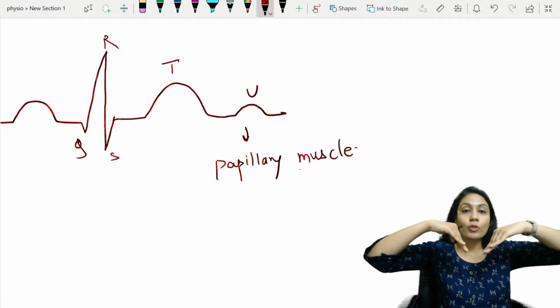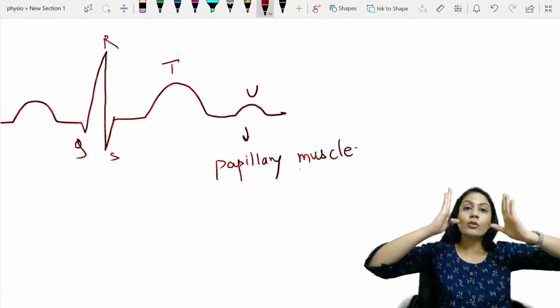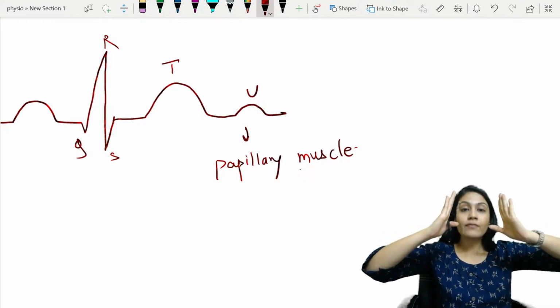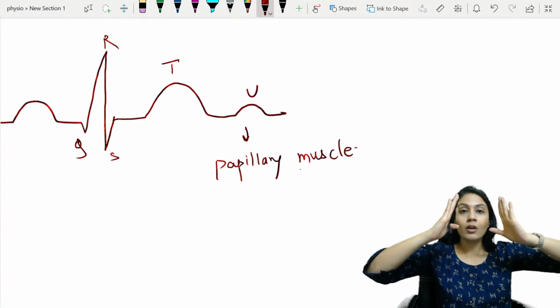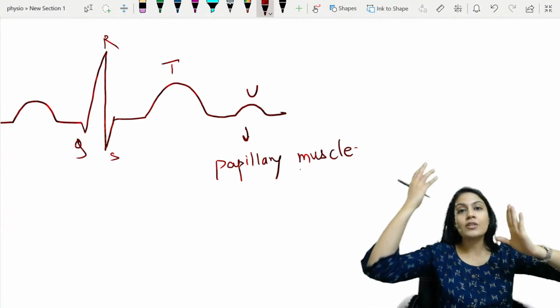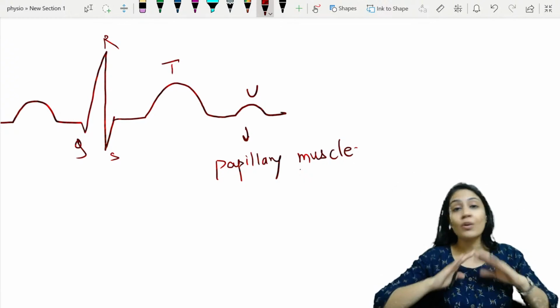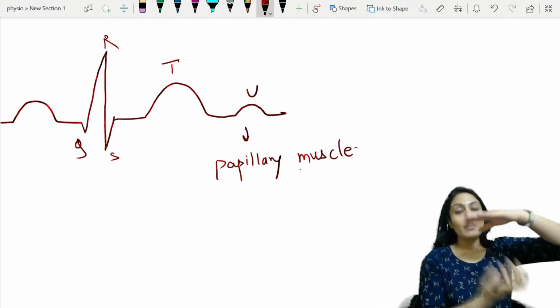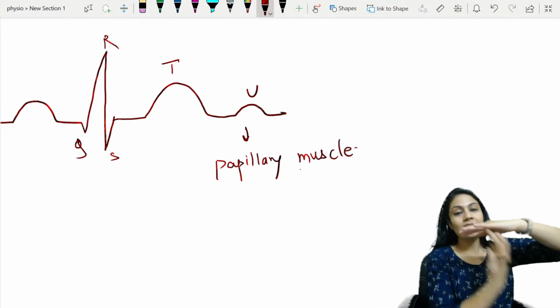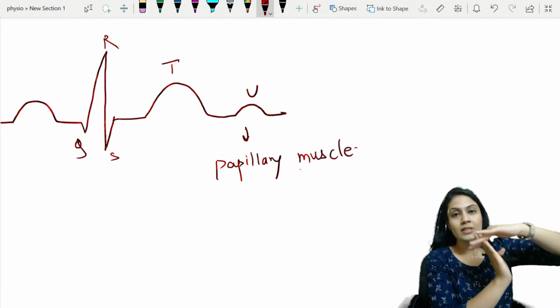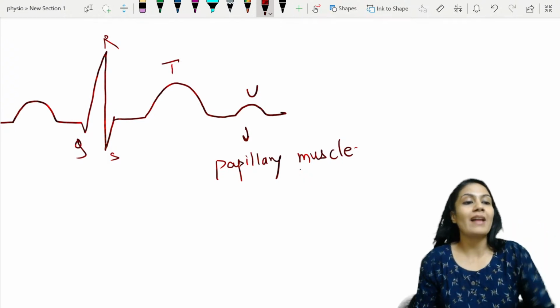Whenever the ventricle is going to contract, they are going to push like this, right? But they are not going to open up like that. If they open up during the ventricular systole, the whole blood will go from the ventricle into the atria. We cannot allow that, right? To support those valve, we have something over here which can attach to this valve and keep those valves competent.